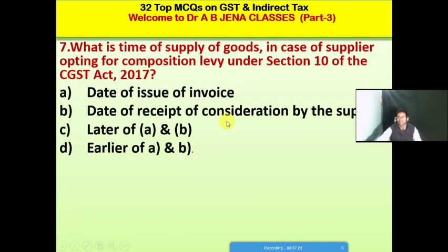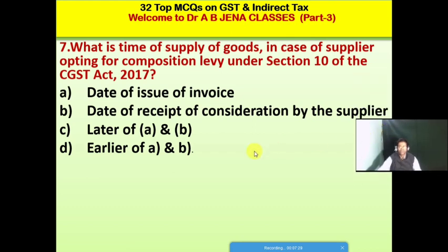So next MCQ: What is the time of supply of goods in case of a supplier opting for composition levy under Section 10 of the CGST Act 2017? CGST, that is Central Goods and Services Tax Act 2017. A. It's the date of issue of invoice. B. It's the date of receipt of consideration by the supplier. C. It's the later of A and B. D. It's the earlier of A and B.